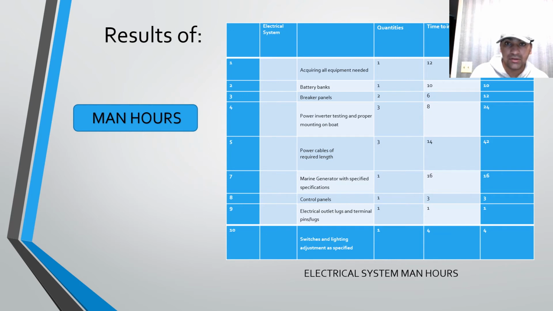The first one is acquiring all equipment needed, like battery banks and breaker panels. For each one here we can see the quantities and the time to install each unit. For example, if there are two quantities and each one requires 6 hours for the breaker panels, we allot them 12 hours. After allotting each subtask in the electrical system, finally we combine the total number of hours required for the system. Similarly we are going to do this for all the other systems, and calculate the total number of hours required for the entire project.